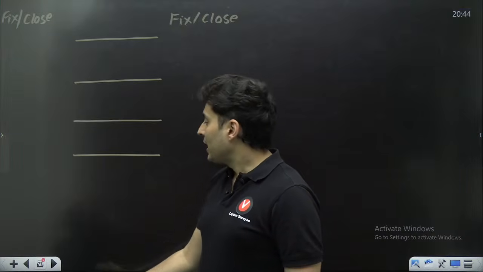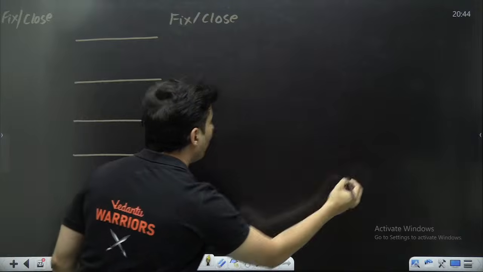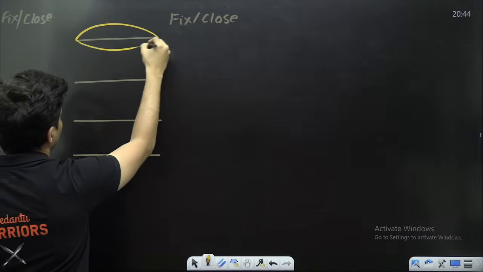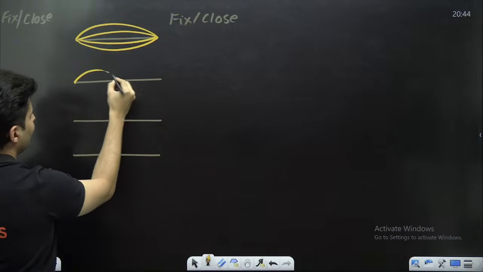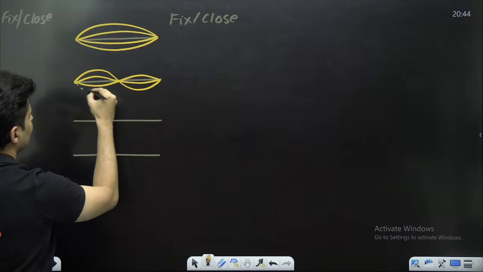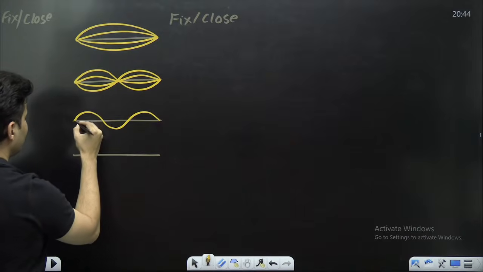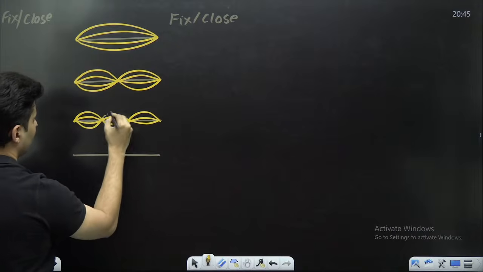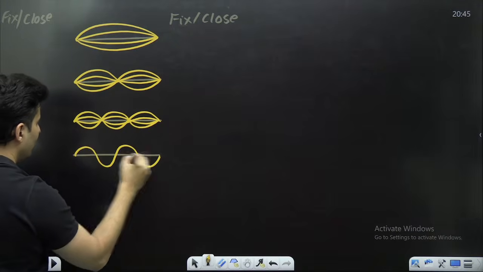So, if I have both the sides fixed, what I will have is a standing wave, probably like this, right? This is a possibility, or even this is a possibility. See how the standing wave is changing like this. This is also a possibility, or even this is a possibility. Or even this is a possibility.